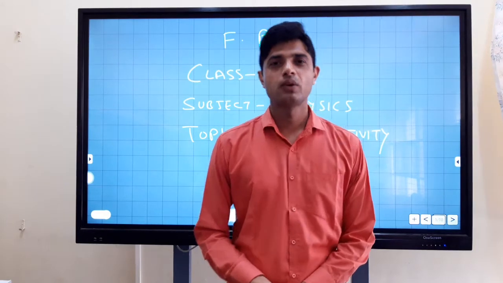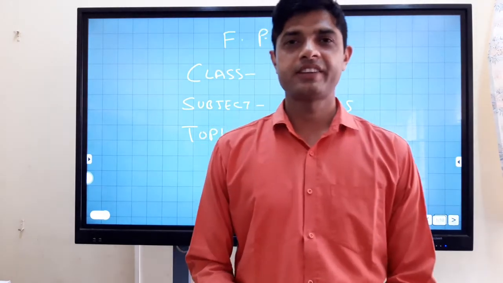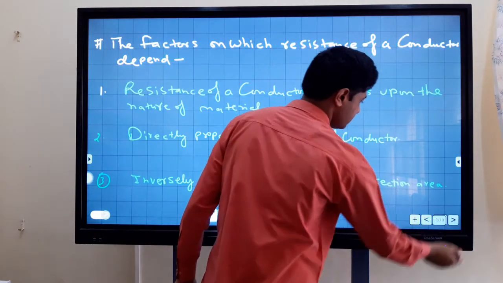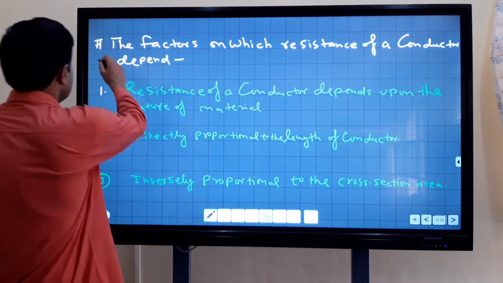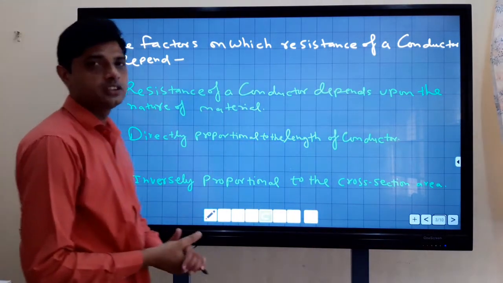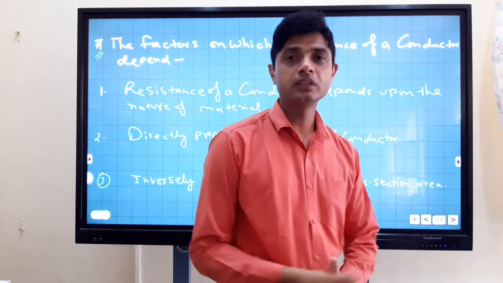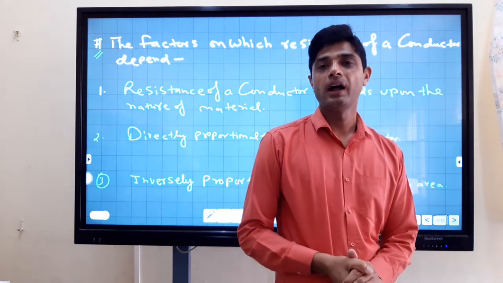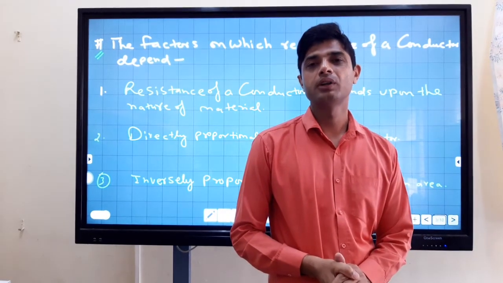Today I am going to take a lecture of 12th class, and today's topic is resistivity. Resistivity is the resistance of a wire of length 1 meter and cross-section area 1 meter square.